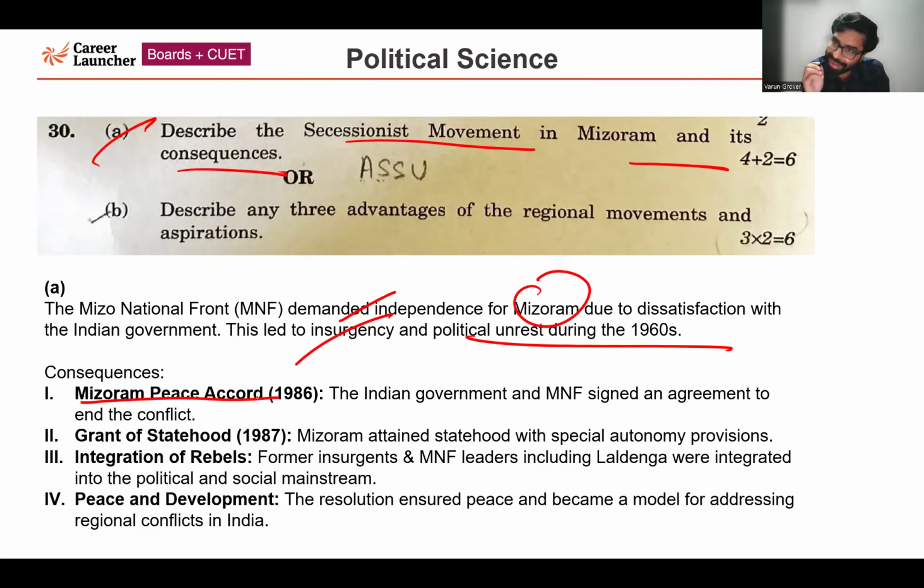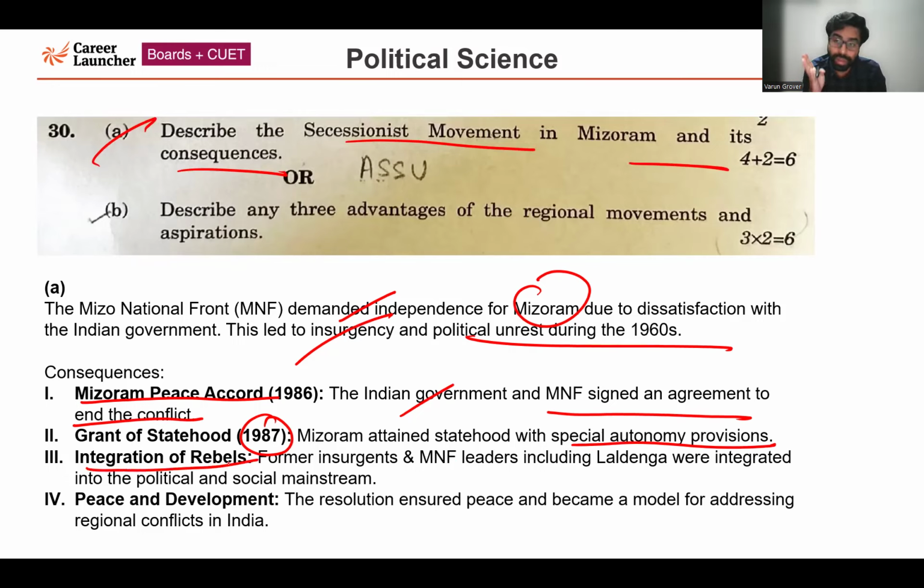Mizoram Peace Accord, very importantly. In 1986, the Indian government and the MNF, Mizo National Front, signed an agreement to end the conflict, which was taking place between the central government and the MNF at the regional level. Now, grant of statehood, very importantly: in 1987, Mizoram was given statehood and special autonomy provisions were also given to Mizoram.